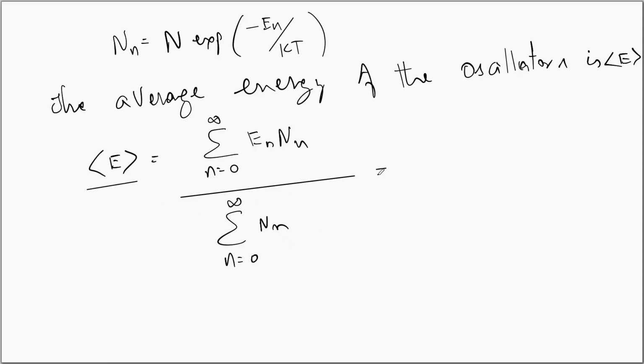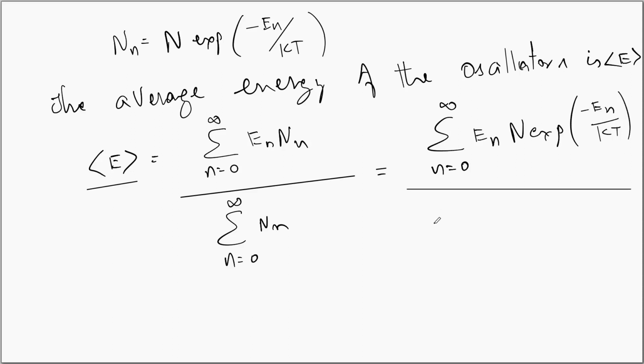So this can be written as sigma n is equal to 0 to infinity En n exponential minus En by kT upon sigma n is equal to 0 to infinity n exponential minus En by kT.